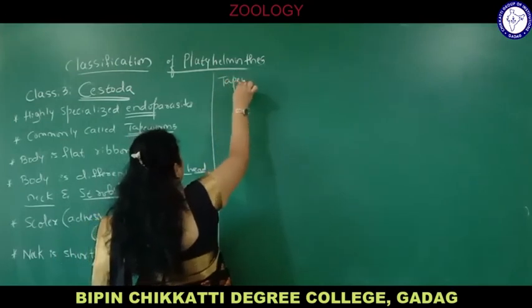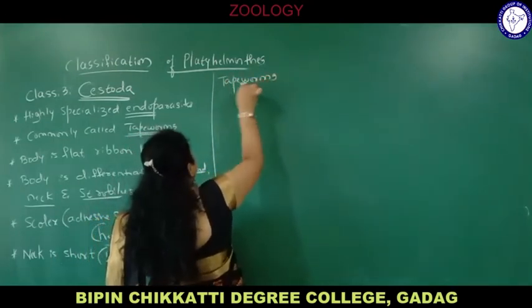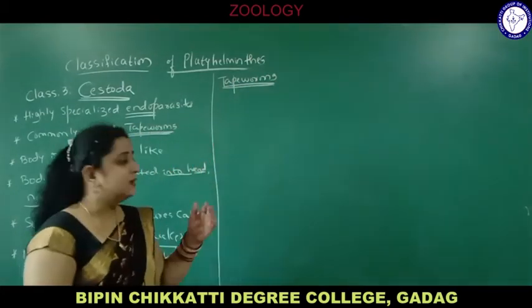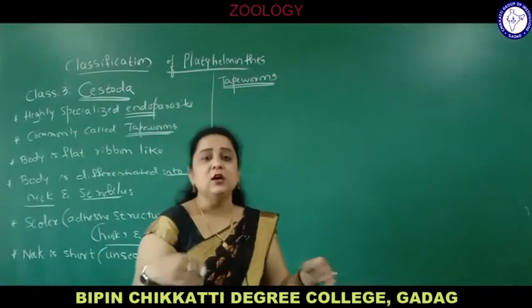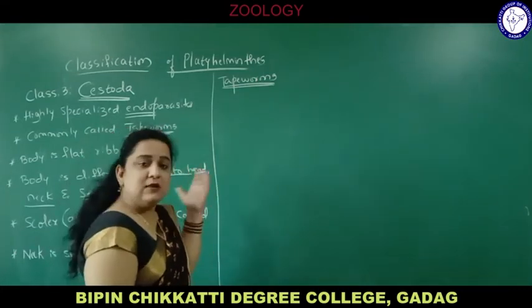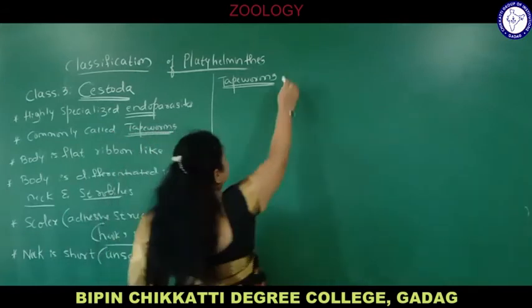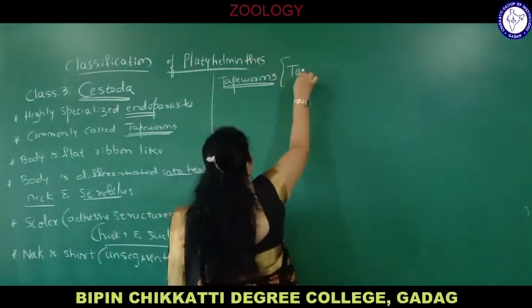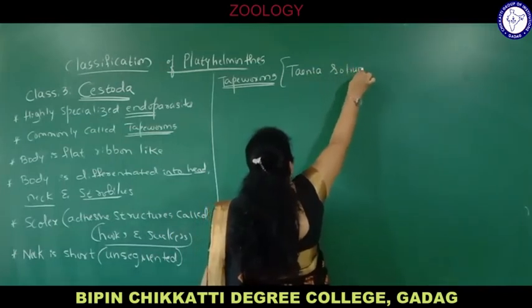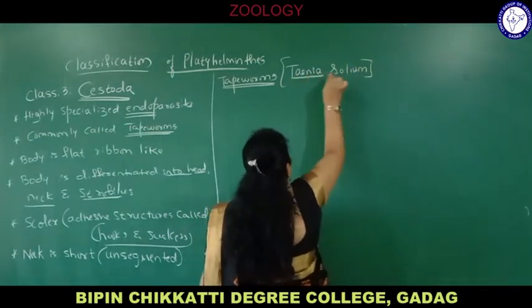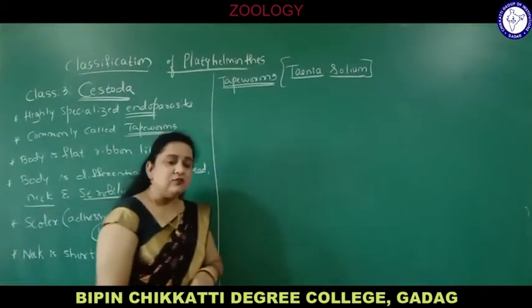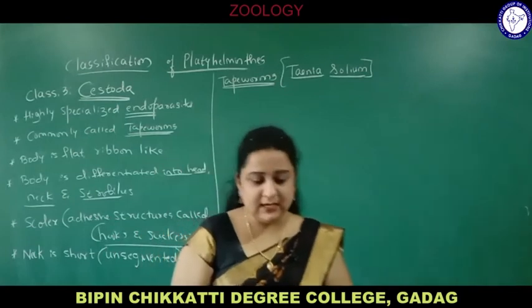As I told you, commonly they are called tapeworms. Why are they called tapeworms? Tape means the body is long, ribbon like, looks like a tape used by a tailor for measurement. It looks similar to that, so they are called tapeworms. Scientific name is Taenia solium. I have underlined it because it is a scientific name. If the scientific name is handwritten, it should be separately underlined.